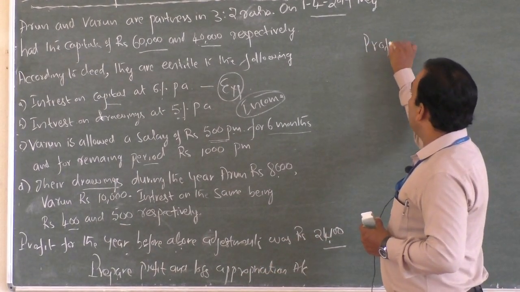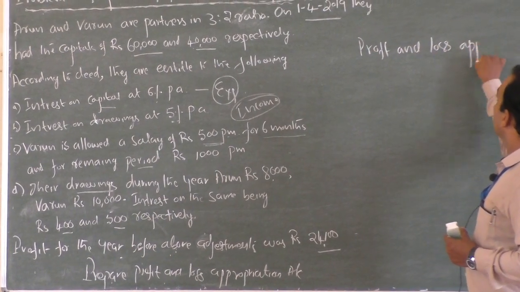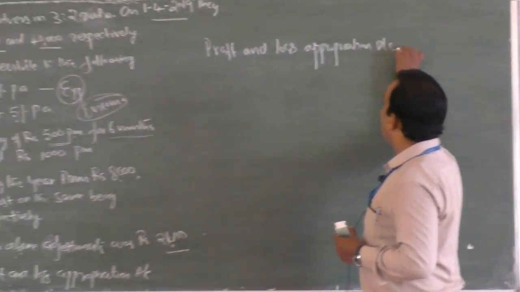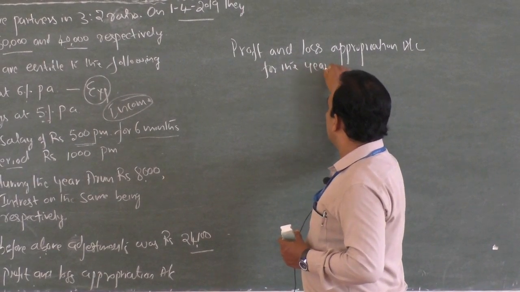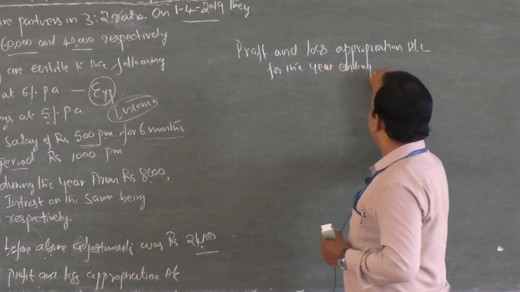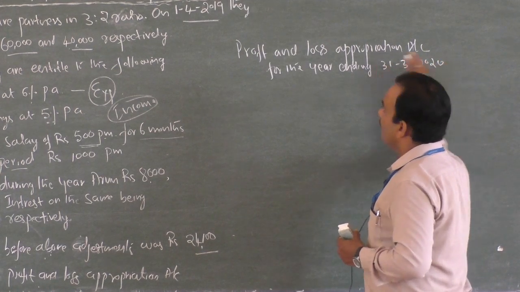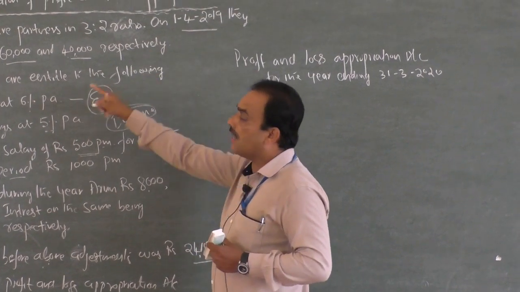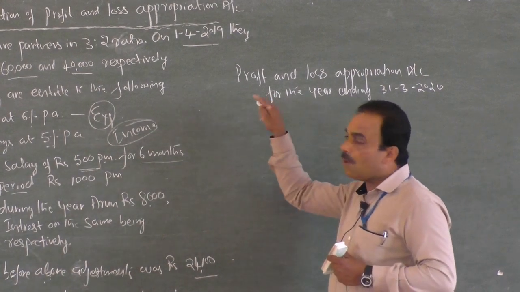Yes, therefore, follow me: profit and loss appropriation account for the year ending 31st March 2020. Here it is said that on 1/4/2019 they had the capital of rupees 60,000 and 40,000, which means that is the opening date.